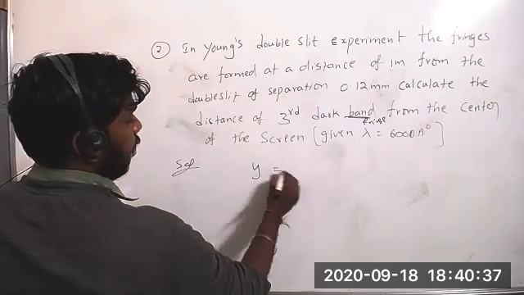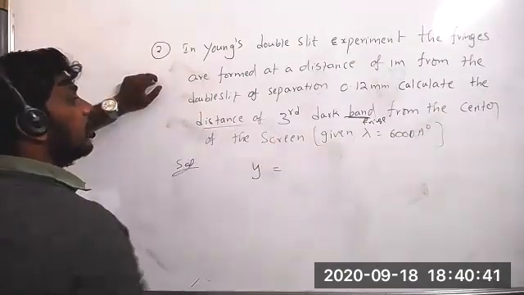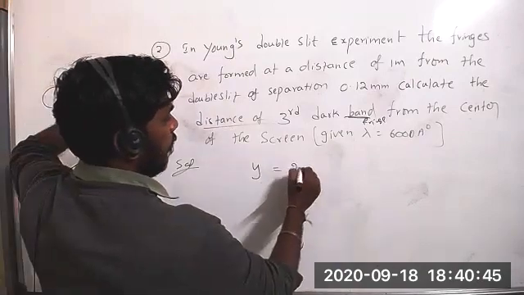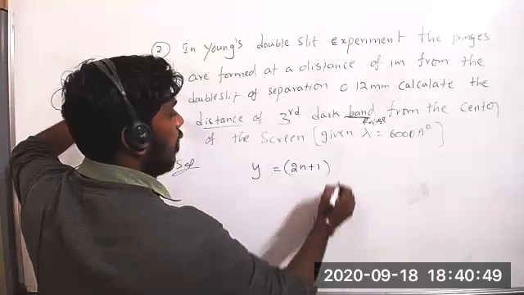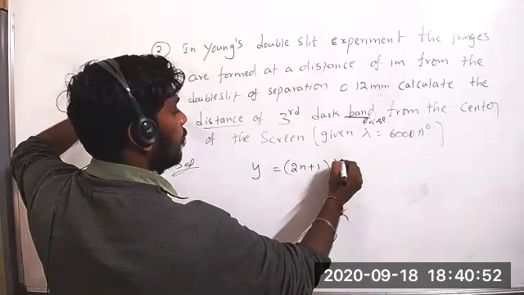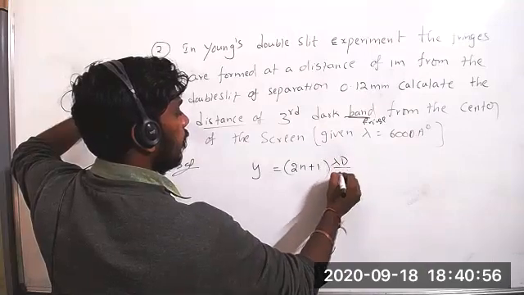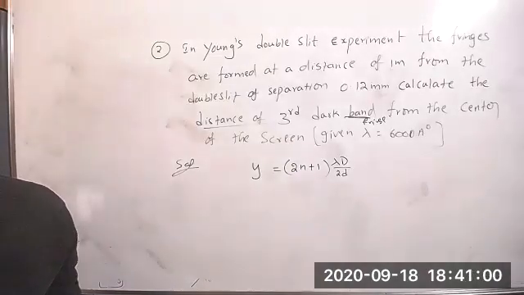What is the formula to find the dark fringes? Here they are asking the distance of the third. y equals 2n plus 1 by 2, lambda capital D by small d.